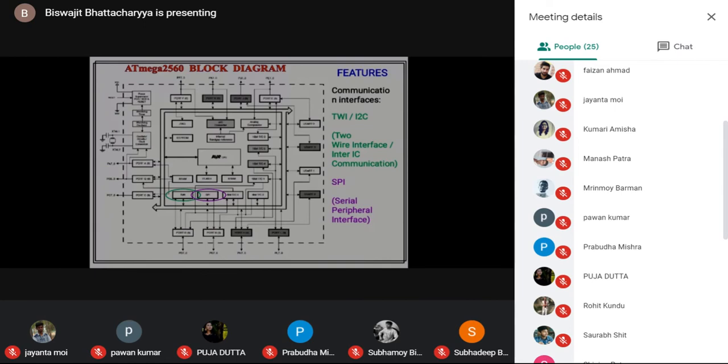When we need to connect two ICs with conducting wires, and they follow I2C or TWI communication, the data transfer among these two ICs will be very fast, while the number of pins involved is quite small. Note that we can communicate only between two ICs, not between one IC and a peripheral device. That's why it is called inter-IC communication. I will tell much more on this later, not now.